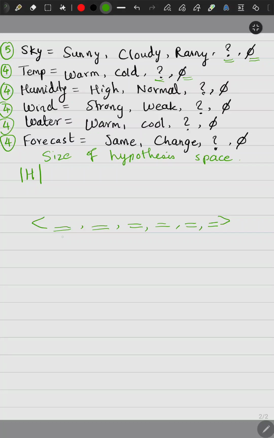So first one has to be one of the 5 possibilities for sky, and the second one can be one of the 4 choices for temperature. The third one can be one of the 4 choices for humidity. Fourth one will be one of the 4 choices for wind. Fifth one will be one of the 4 choices for water, and sixth one will be one of the 4 choices for forecast.